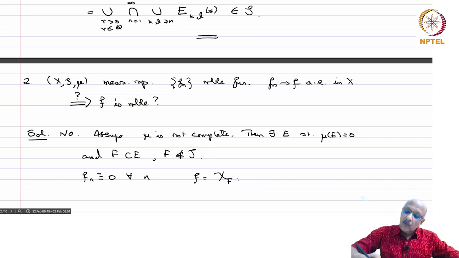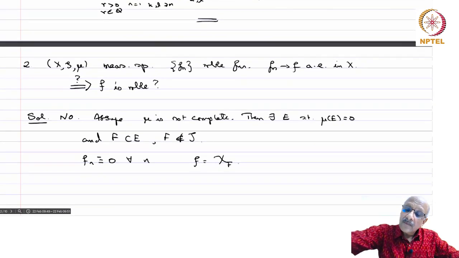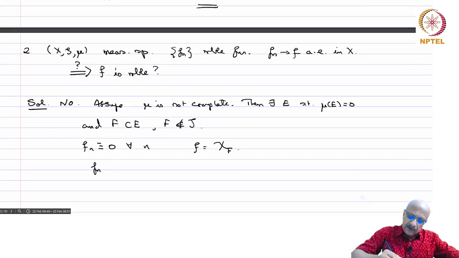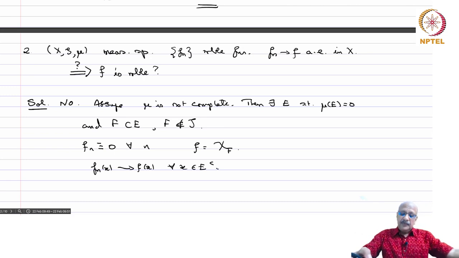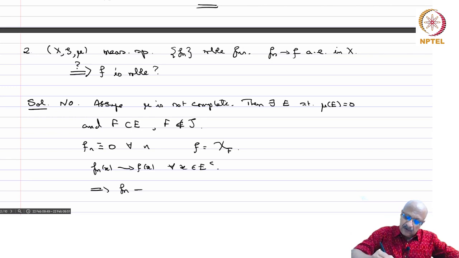Then what happens? f_n(x) converges to f(x) for all x in E complement, because outside E, chi of F is 0 and f_n is anyway 0. Therefore f_n converges to f almost everywhere, but f is not measurable.